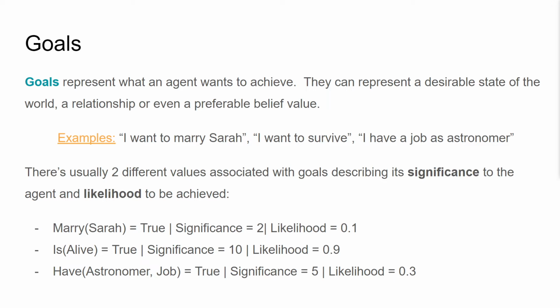Goals are the way an agent represents what they want to achieve. They could be a desirable state of the world, a relationship, or even a preferable belief value. For instance, I want to marry Sarah, I want to survive, or I want to have a job as an astronomer. Usually there are 2 different values associated with this. The first one is its significance or importance to the agent. And the second one, its likelihood to be achieved. For instance, I want to marry Sarah, but I don't give it that high of a significance compared to staying alive, for instance. And the likelihood of staying alive might be way higher than marrying Sarah.